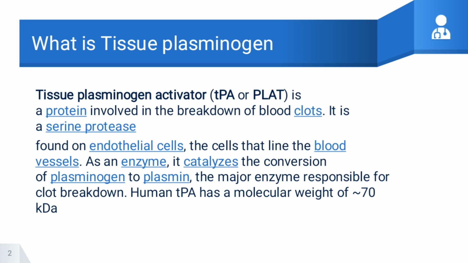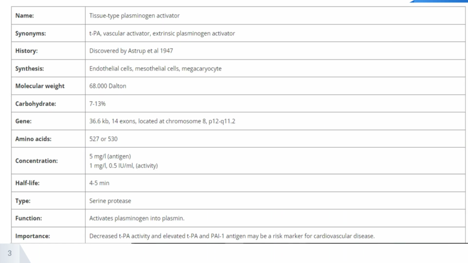Tissue plasminogen activator is a protein involved in the breakdown of blood clots. It is a serine protease found in endothelial cells, the cells that line the blood vessels. As an enzyme, it catalyzes the conversion of plasminogen into plasmin, the major enzyme responsible for clot breakdown. The human TPA has a molecular weight of approximately 70 kilodaltons.